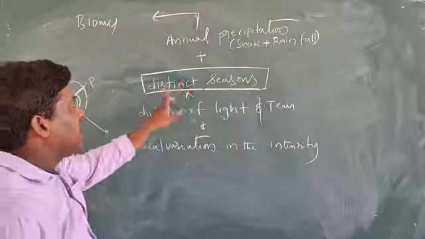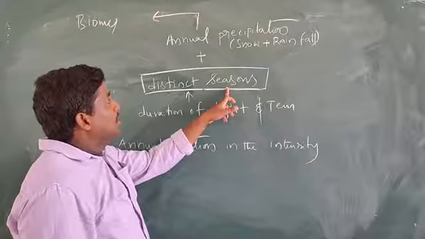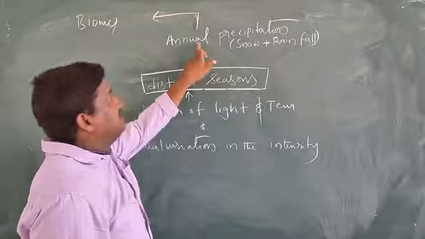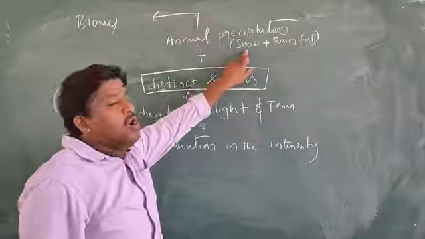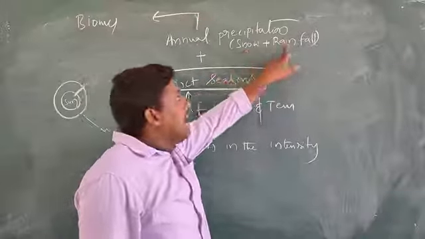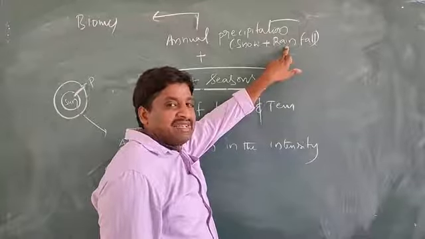Once again, see these seasonal variations together with annual precipitation. Annual precipitation means how much snow and how much rainfall is formed on the earth.